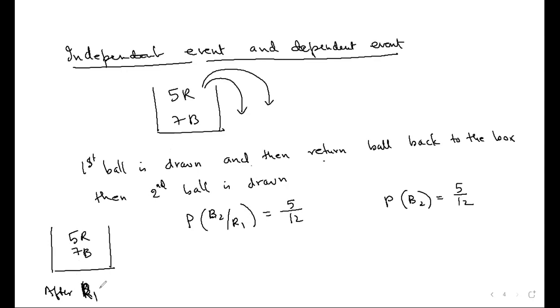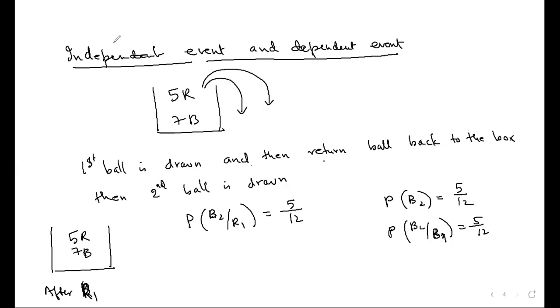Suppose instead of R1, some other event took place, let's say B1. Will the probability of B2 given R1 be different or the same? It will be the same only, because the experiment is such that the result of the second experiment does not depend on the first experiment's result. Tell me once again, what did I say? The second experiment is not dependent on the first one.